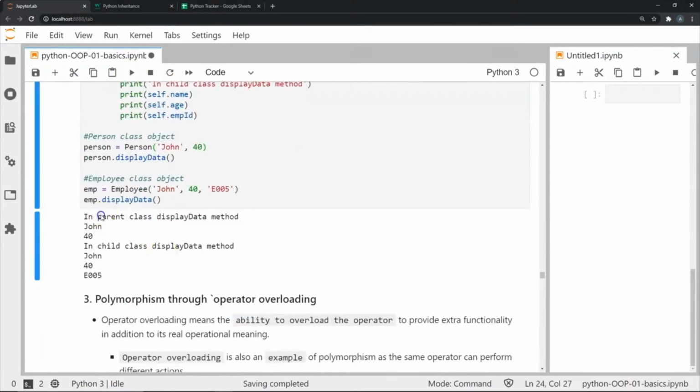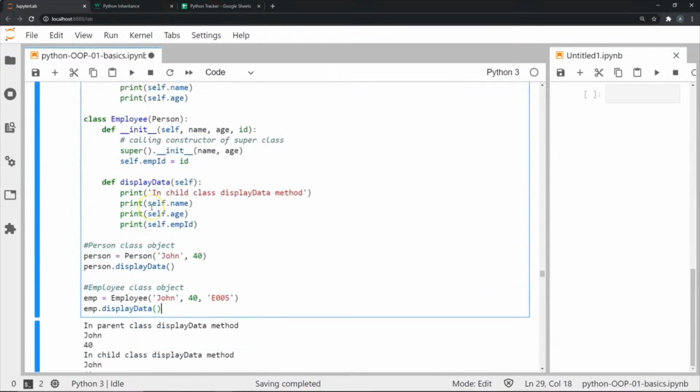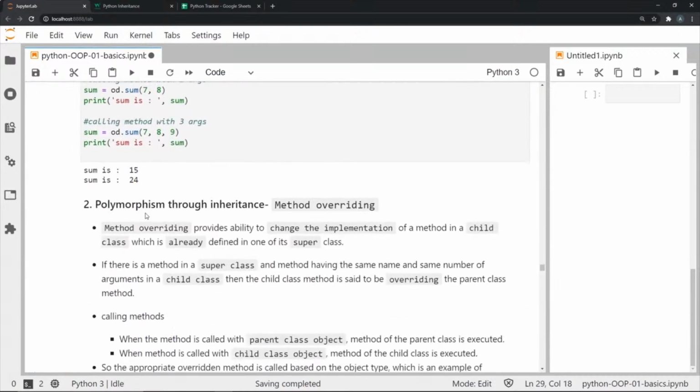So when I execute this, you see in the first case it says "in parent class display data method." So this display data has been called through the parent class object, and it only shows the information of name and age. Whereas when I invoke this method from the Employee class object, it's going to specifically say that it's "in child class display method," and then it shows the name, age, and also the employee ID over here. So this is the difference between how display data has been used in its parent and its child class, and this is basically the example of method overriding.